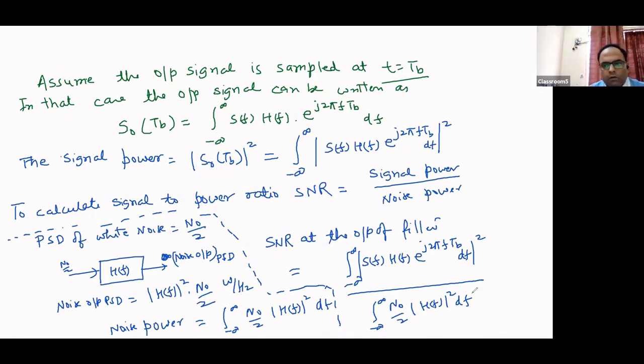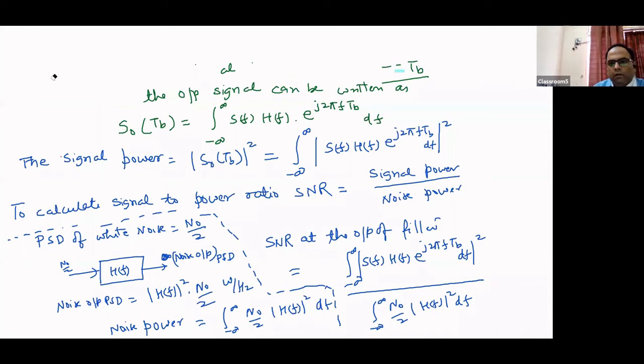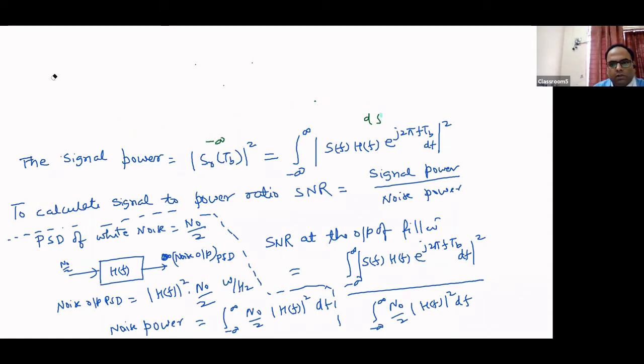Now to solve it further, we have to use an inequality. So write down that inequality, Schwarz inequality. To solve the analysis of SNR, we can use Schwarz inequality. And what is that Schwarz inequality?